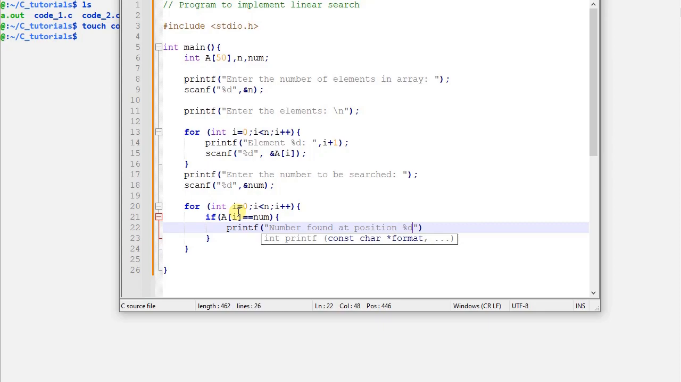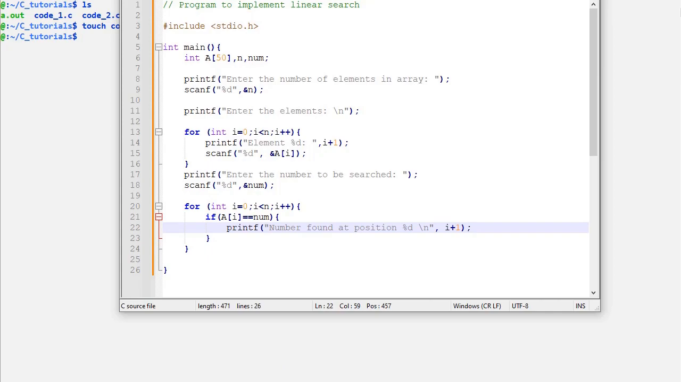Okay, so that's an integer that we are going to print, and we'll just go to the new line. Here we'll just say i plus 1, because we are going to say the number has been found at position 1 instead of saying position 0, right? So we'll just say i plus 1. So if the number is in the array, this is good. We can just search, and we can say the number has been found at this particular position.